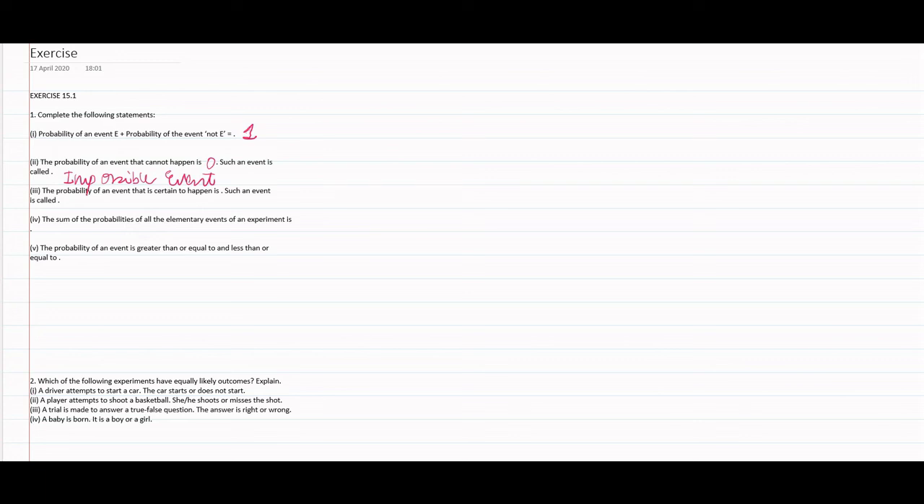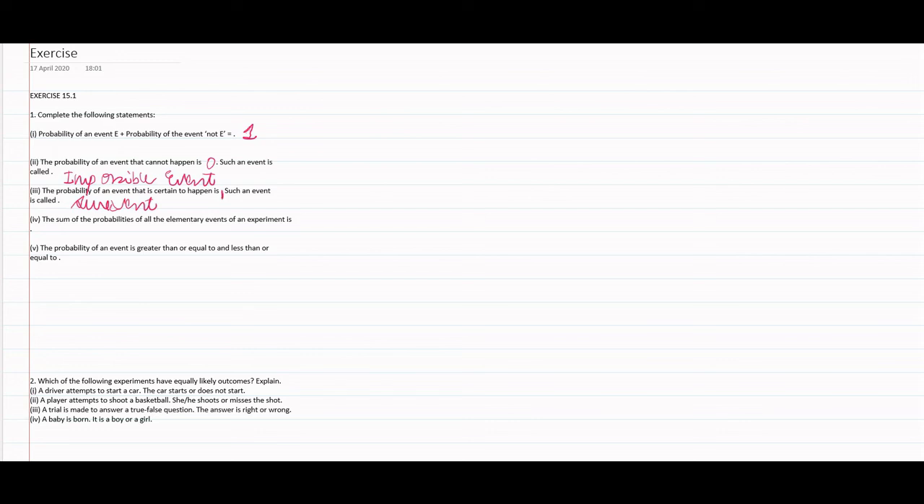Third one, the probability of an event that is certain to happen. Meaning the event which is certain, its chances, its probability will be 1. And that event is called a sure event. We have learned all these concepts in the last session.